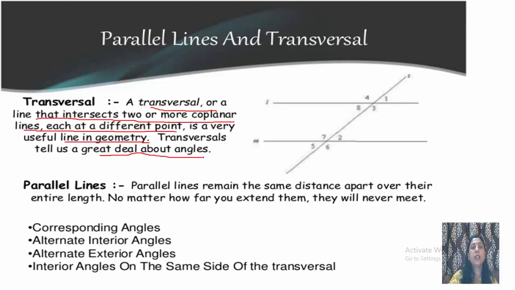Transversal tell us a great deal about angles. अब ये lines transversal जो है वो parallel lines के ऊपर भी हो सकते हैं और नॉन पैरेलल लाइंस के ऊपर भी हो सकती है. ठीक है. और पैरेलल लाइंस क्या होती हैं? Parallel lines remain the same distance apart over their entire length, no matter how far you extend them, they will never meet. तो ये देखिए आप, जैसे ये L और M है, this L and M they are the parallel